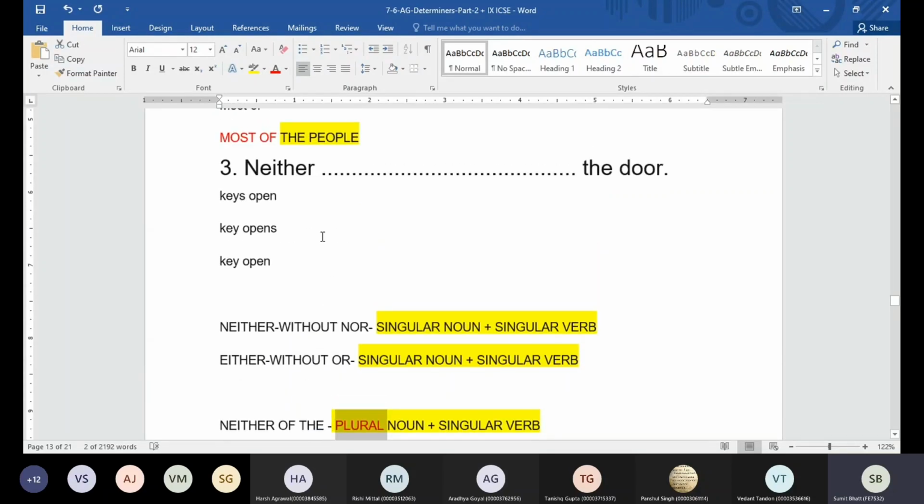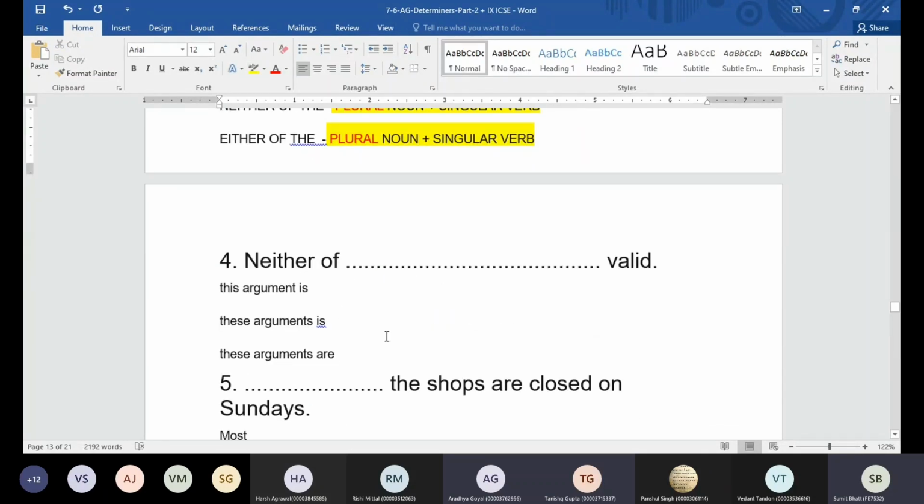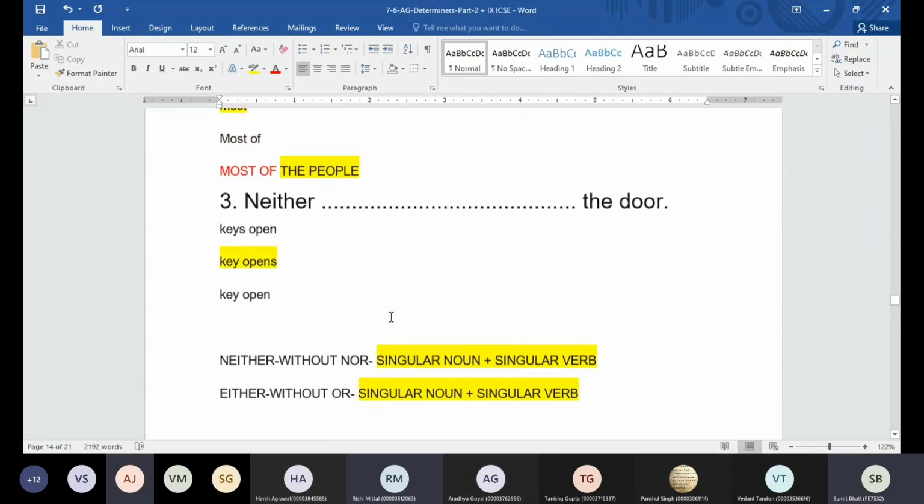But before that, so neither key is open, key opens or key open? Key opens. Key opens is going to be correct. Okay, now we have neither of dash valid: argument, this argument, these arguments? These arguments. Neither of these arguments is valid. Yes, what's the question, beta?